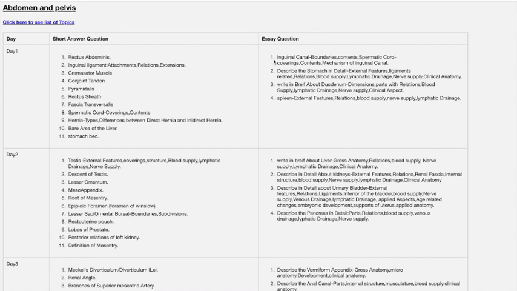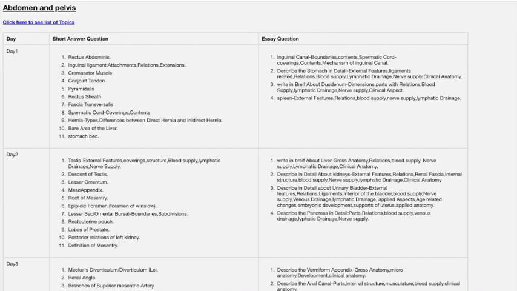On day 1 we'll see the essay questions. Here there are 4 essay questions. First one is inguinal canal. Inguinal canal with its boundaries, contents, spermatic cord coverings, contents, mechanism of inguinal canal. This is a very important question.